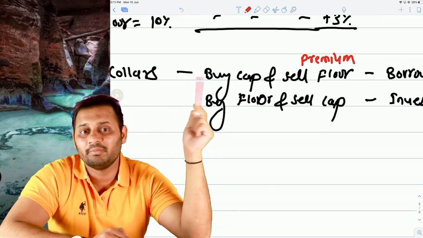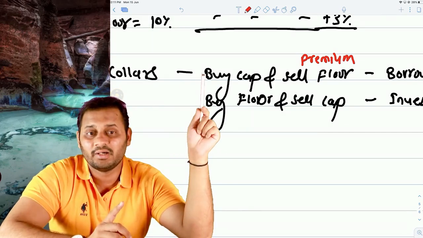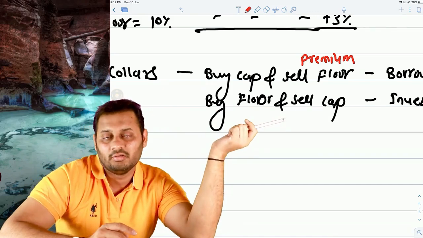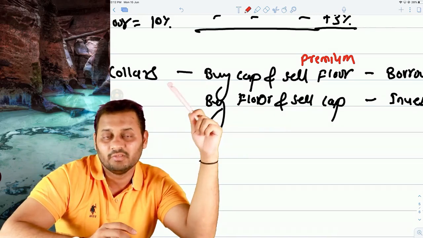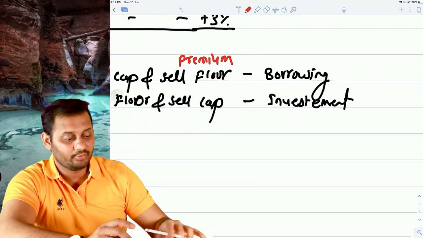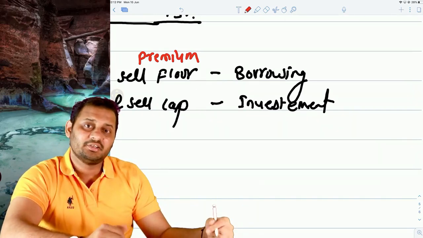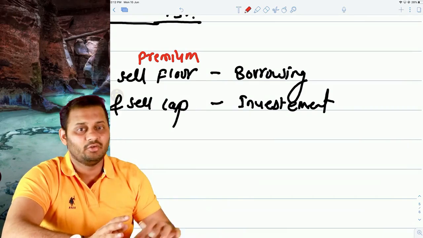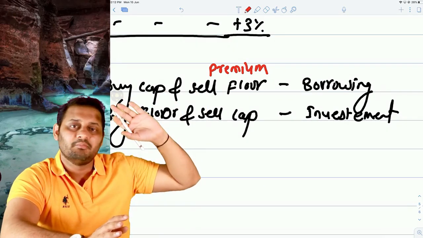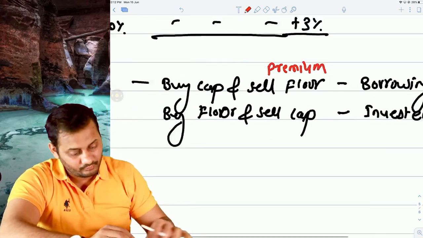Collar can be created by cap and floor simultaneously, but you cannot create the collar by buy cap and buy floor, buy floor and buy cap, sell floor, sell cap. No, it's one buy and another sell, because at a time you are borrower or investor. Yeah, if you are borrower and investor in both in same case, then obviously you will buy cap and buy floor, but you will be buying cap for the borrowing and buying floor for the investment. So it will not be treated as a collar.